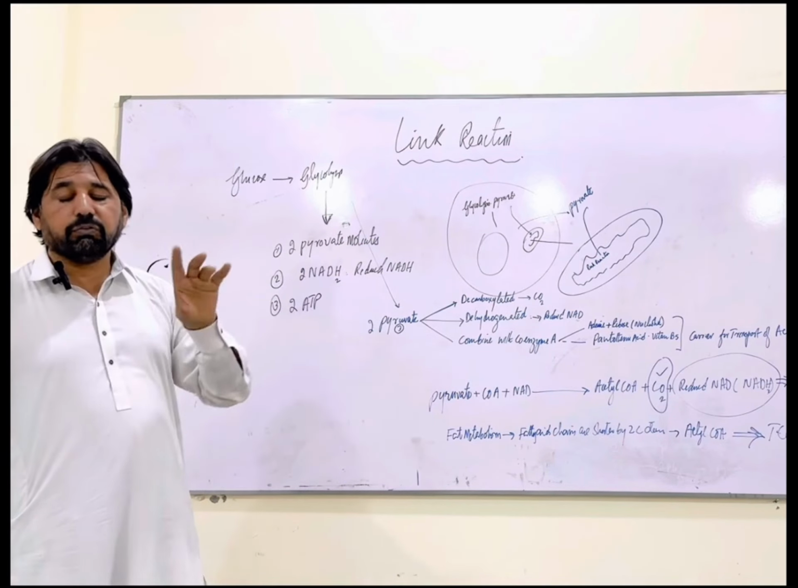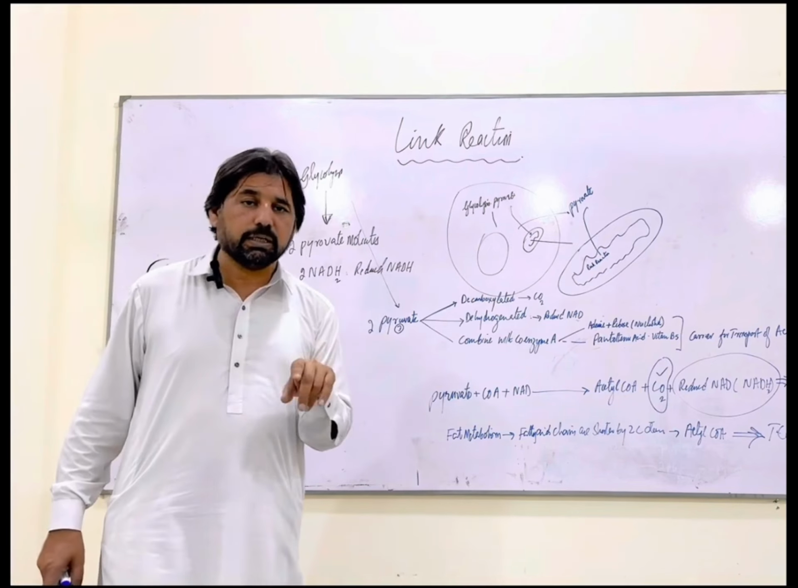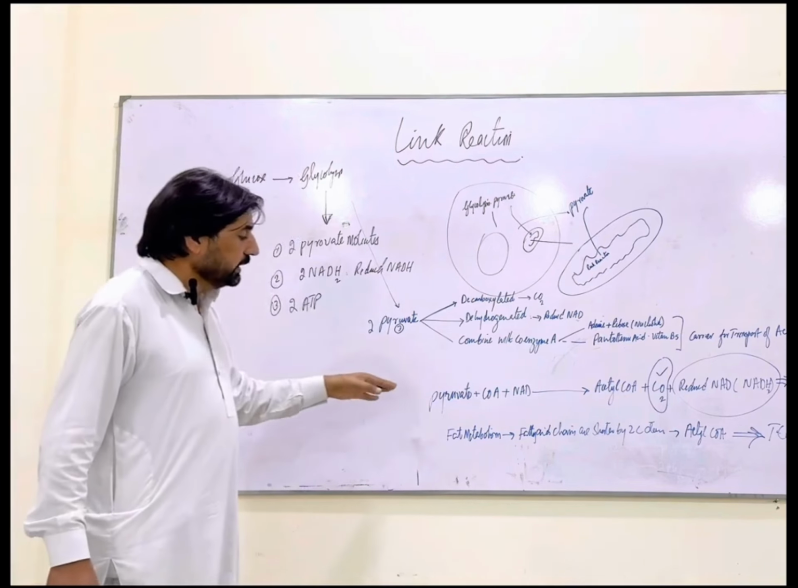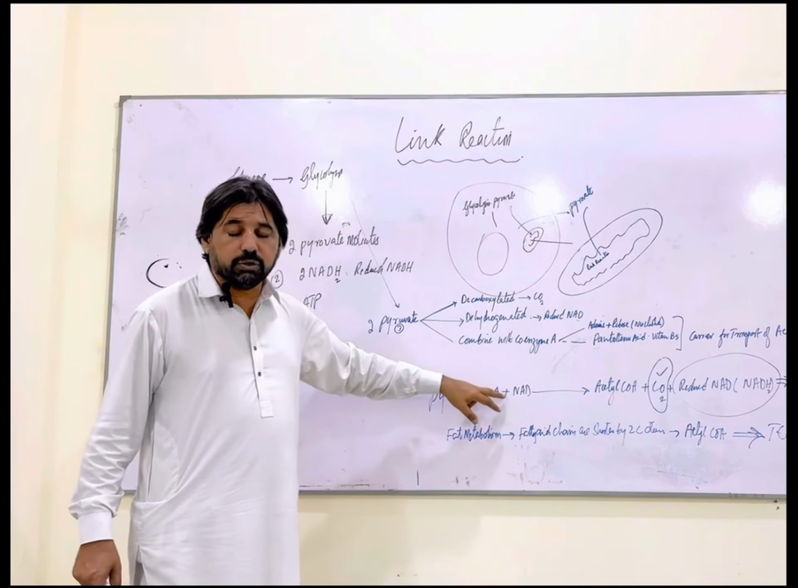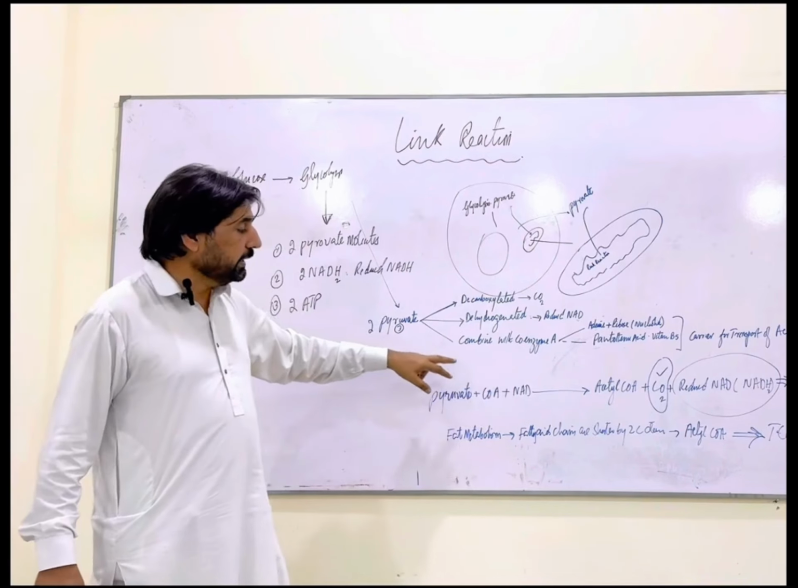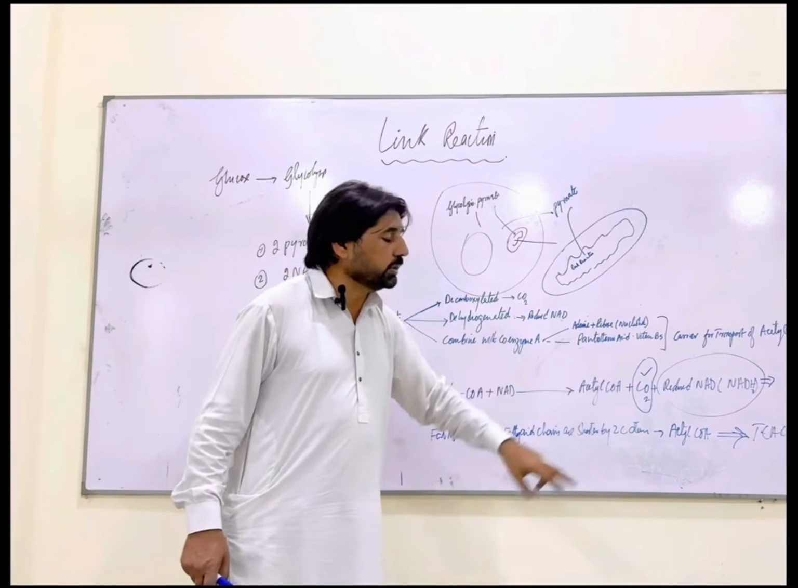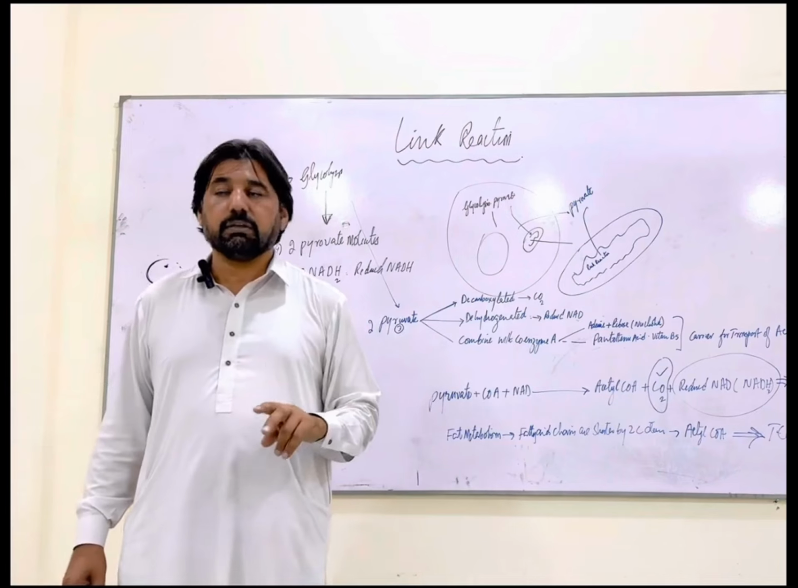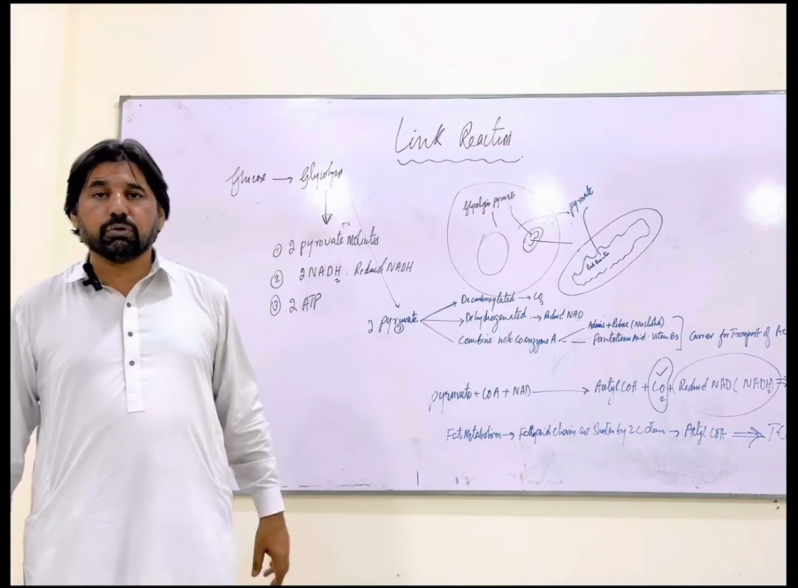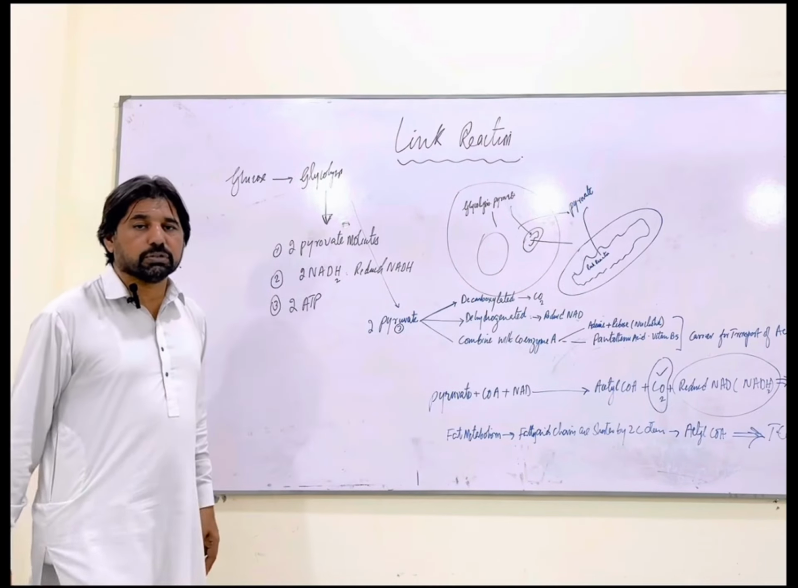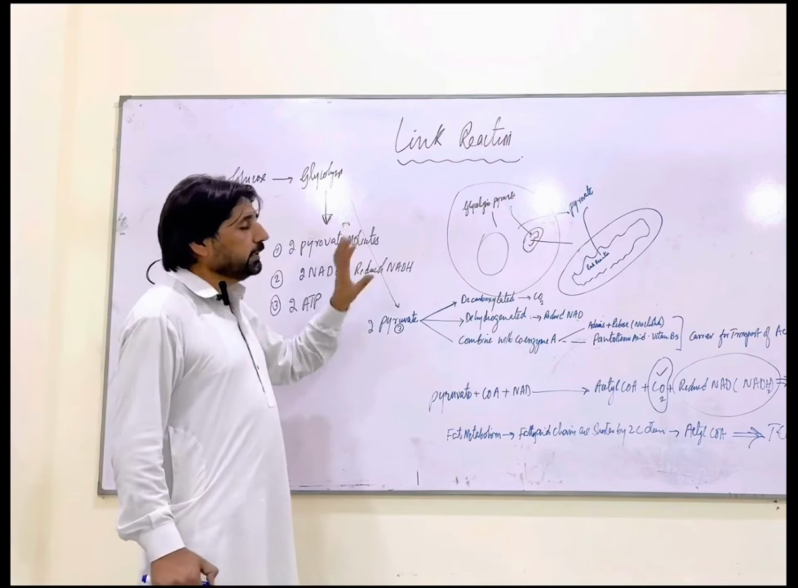So when one glucose molecule undergoes the link reaction, it would give us two acetyl CoA molecules, two reduced NAD, and also two molecules of carbon dioxide.